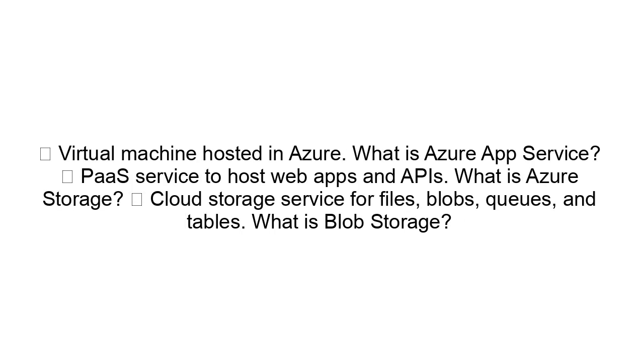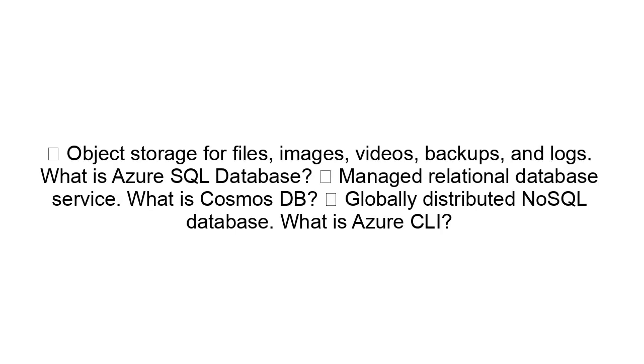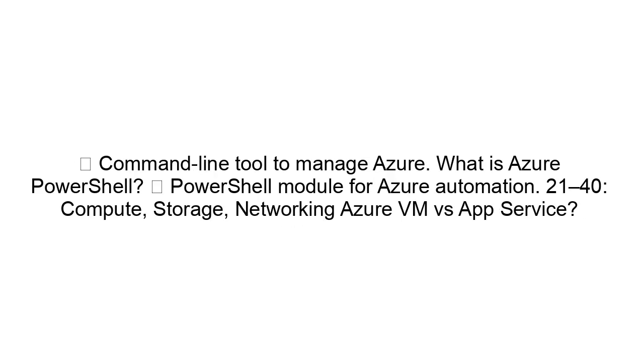What is Azure App Service? PaaS service to host web apps and APIs. What is Azure Storage? Cloud storage service for files, blobs, queues, and tables. Object storage for files, images, videos, backups, and logs. What is Azure SQL Database? Managed relational database service. What is Cosmos DB? Globally distributed NoSQL database. What is Azure CLI? Command line tool to manage Azure. What is Azure PowerShell? PowerShell module for Azure automation.